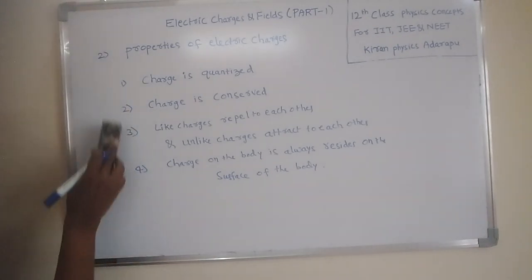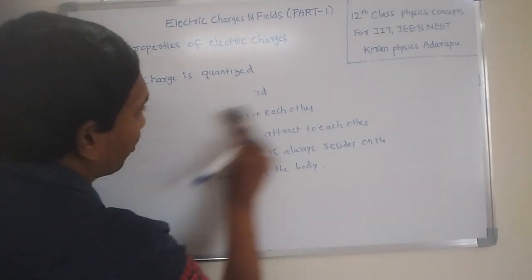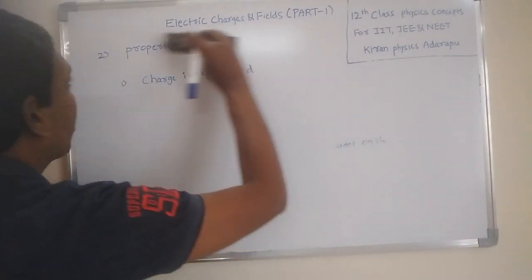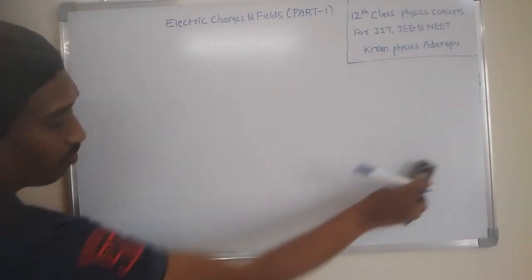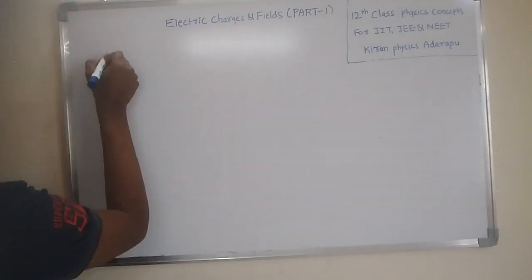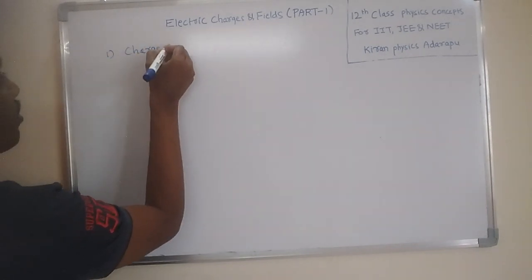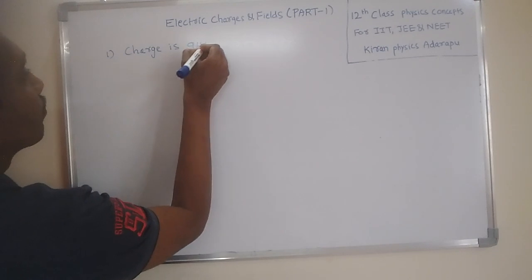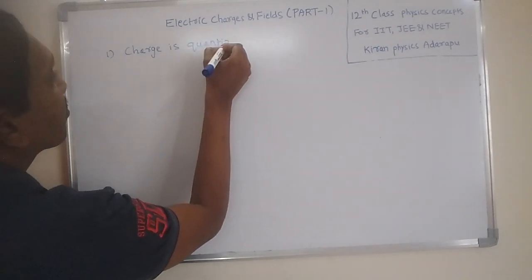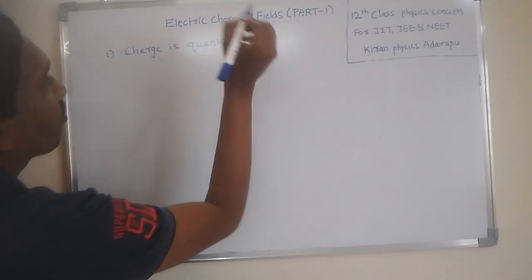Now, first I want to explain charge is quantized. Listen carefully. What is charge is quantized?